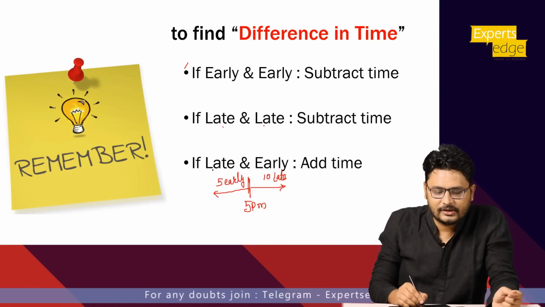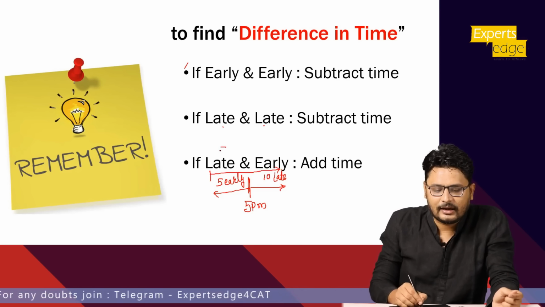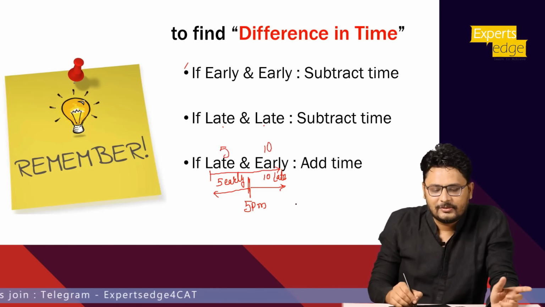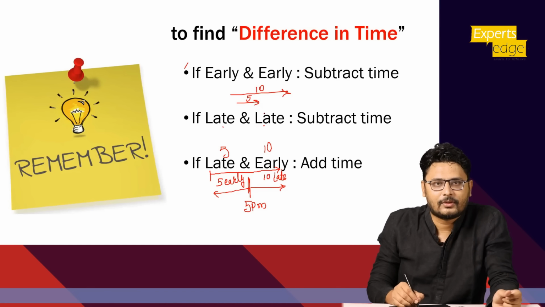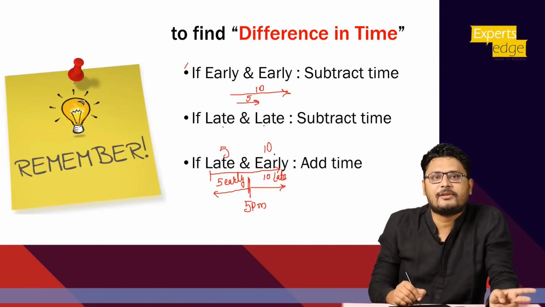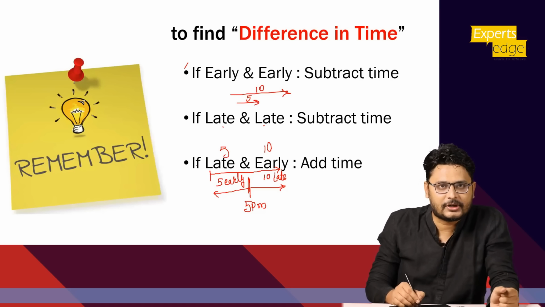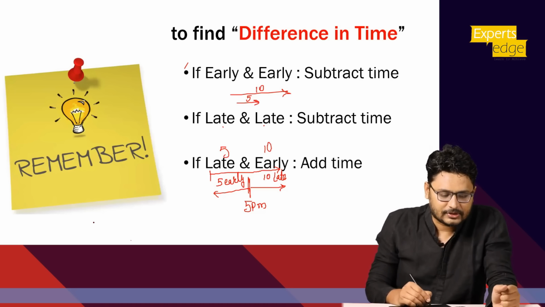If you can see here, the difference of the time is nothing but 10 and 5, 15. So basically I added up, right? And similarly late will be on the same side. So if it is 10 and 5 both late, my difference will be 5 only. Okay, so just remember, if early and early are the same sign, you need to subtract. If opposite signs, you need to add to get the difference of the time. Okay, now let's look at the question of it.